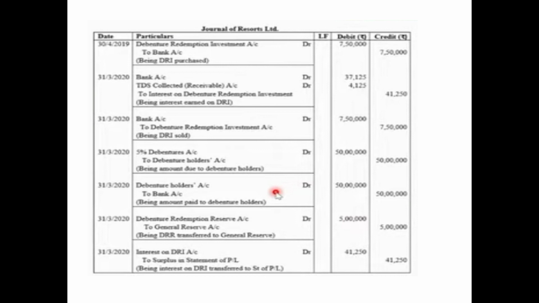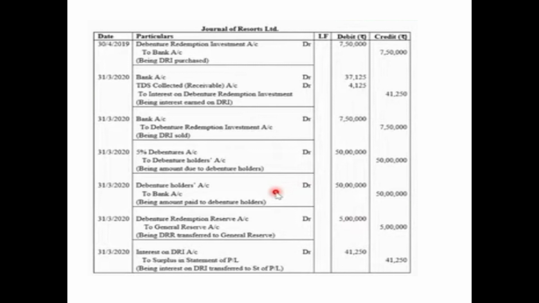So on 31st March 2020, interest on DRI account will be debited with the gross amount with which it was credited, 41,250. When we received the interest, it was credited. Now when we are transferring it, we'll debit it to surplus of statement of P&L, that is profit and loss, 41,250 being interest on DRI transferred to statement of P&L.